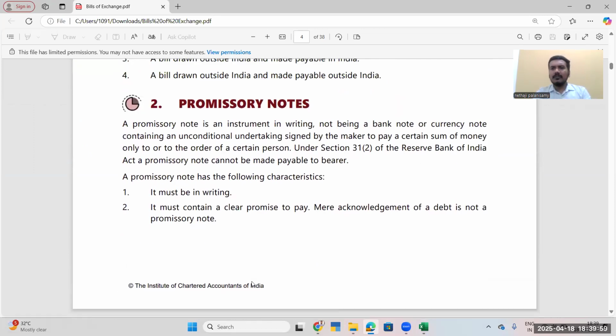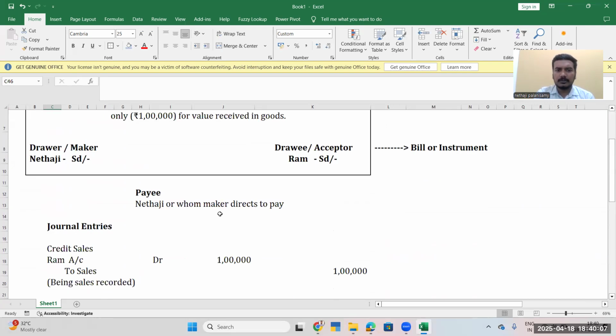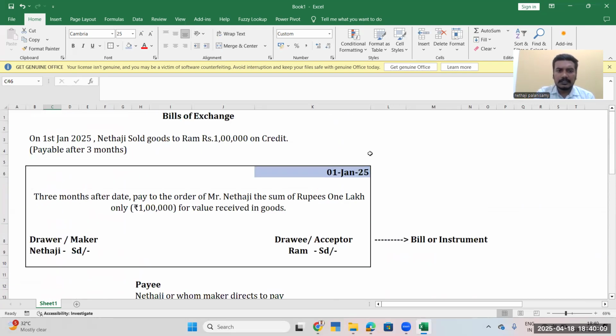Okay, we have a promissory note. Before getting into a promissory note, I would like to explain one more thing. After seeing this, how many of you recollect, sir, this is similar to a cheque? Yes, obviously it is similar to a cheque. A cheque is an on-demand instrument.